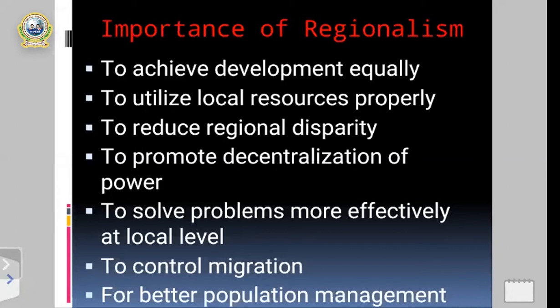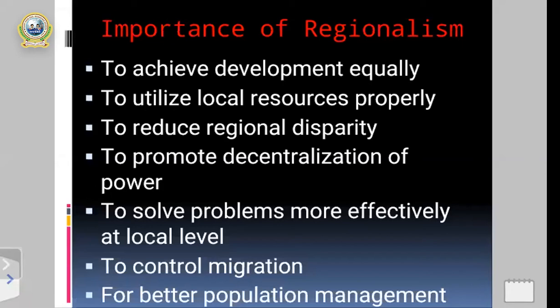Okay, my dear students, the next importance is to solve problems more effectively at the local level. For that, local people should make proper use of different local resources. It means the local people should properly use means and resources, and only then does it help to solve problems more effectively from the local level. That is also one of the importance of regionalism in the context of Nepal.